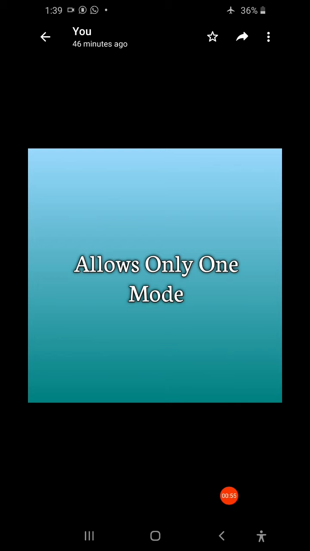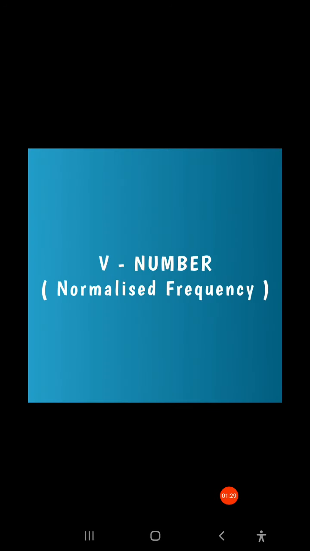For the transmission of a single mode, the fiber has to be designed to allow propagation of only one mode, while the other modes are attenuated by leakage or absorption. What is absorption? Later we'll see.